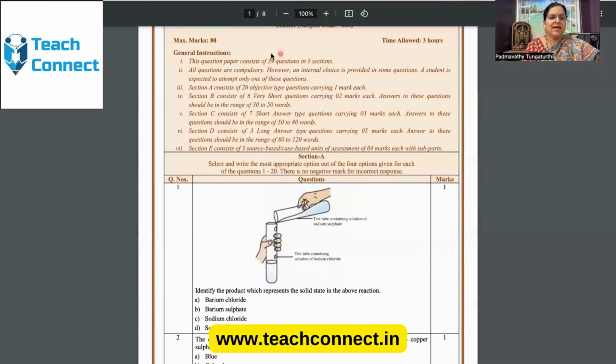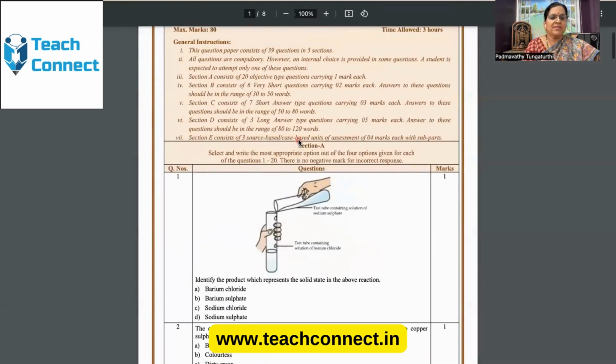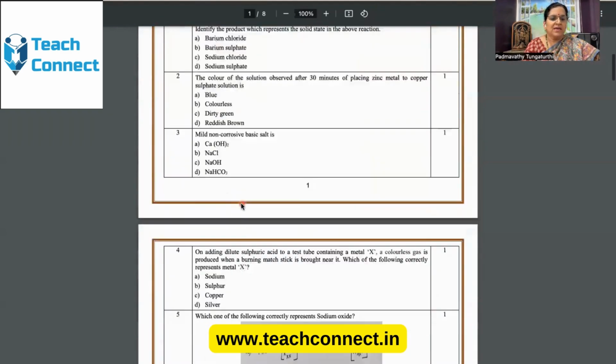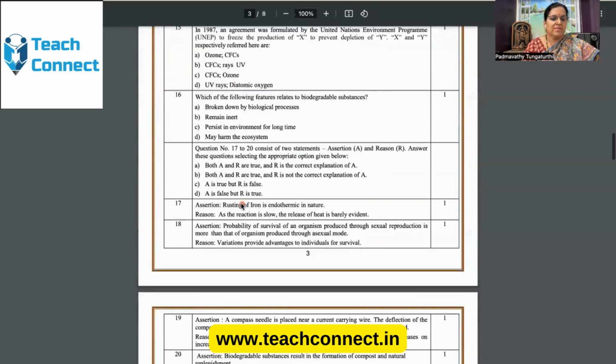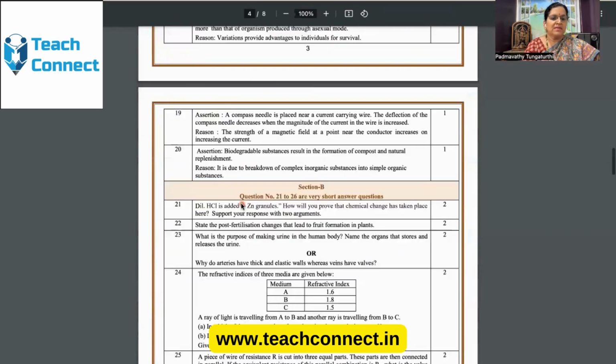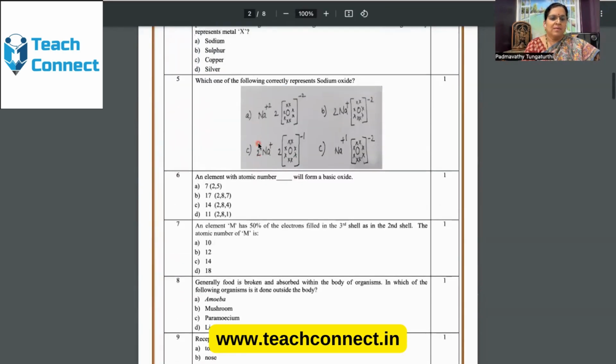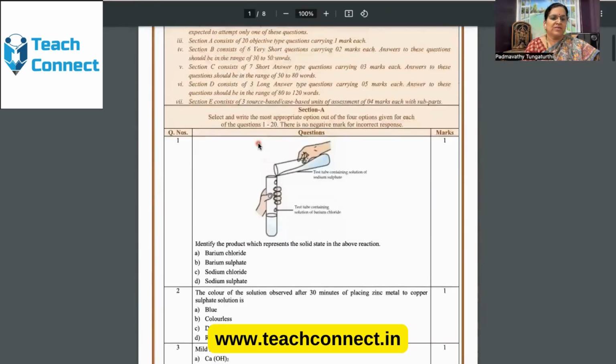5 sections are there, of which this is section A, with 20 objective type questions carrying 1 mark. Now there are 4 options given. In these 4 options, children are supposed to attempt all the questions. See, there are 20 questions. Out of 20 questions, this completes section A. We will discuss only physics and chemistry questions.